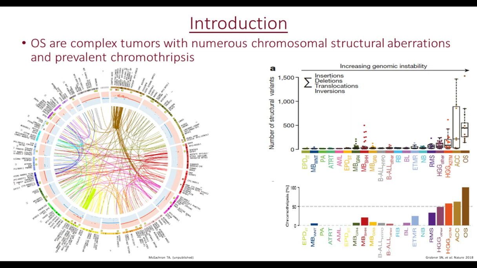On the right-hand side is data from a recent article, showing that out of various pediatric tumors, solid tumors, CNS, and hematologic malignancies, osteosarcomas exhibit the highest number of structural variants and prevalent chromothripsis.